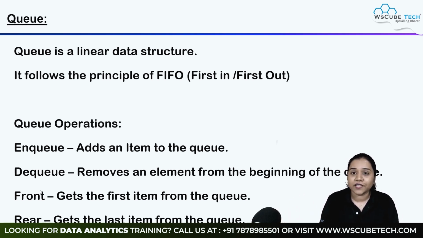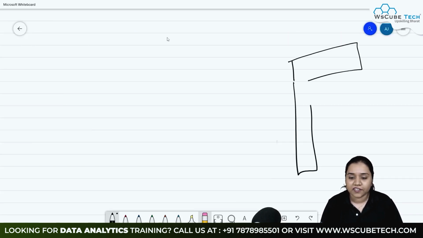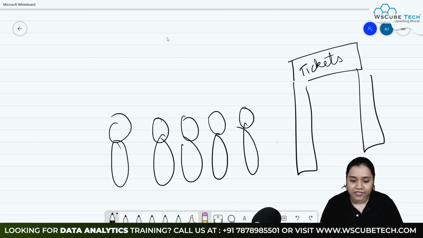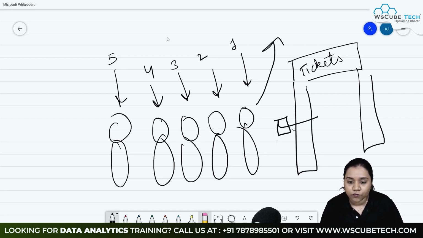So let's understand it with the help of an example. I'm considering the same example. Let's understand this as a theater. We get tickets here and there is a queue of people. Let's say there are 5 people in this queue, and we have number 1, number 2, number 3, number 4, number 5. Now here FIFO means first in, first out. This person came first in the line. This person was the first person in the line, and this person will first get the ticket and get out from here. That is our principle of FIFO.